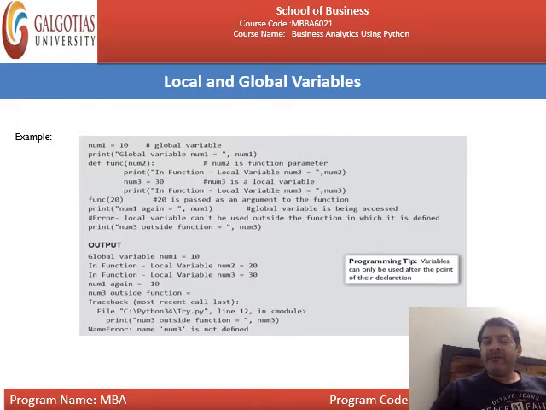Next num3, it will print again: in function local variable num3 equal to 30. After that you will print num1 again. Num1 again is what? Num1 will definitely be 10. The output will be num1 again equal to 10. Num3 outside function, but it will not be printed, because that particular variable is a local variable and here you are trying to execute that variable outside the function. So in this particular line of code, it will throw the error. The error is what? Name num3 is not defined. Is it okay? This is the concept of local and global variable.